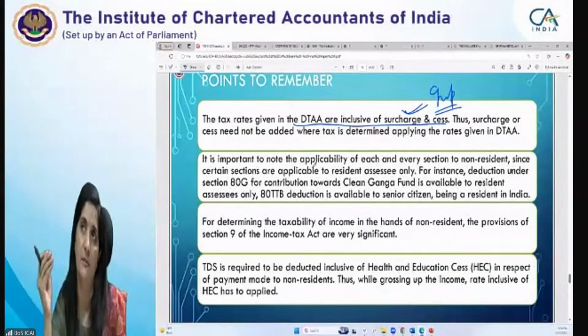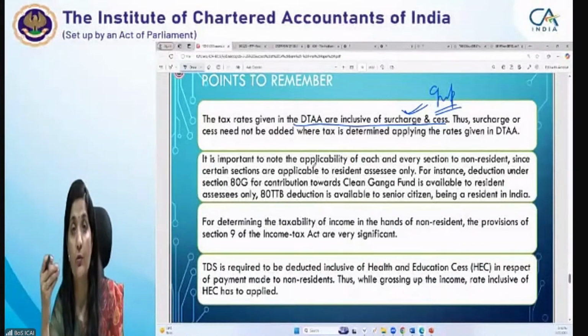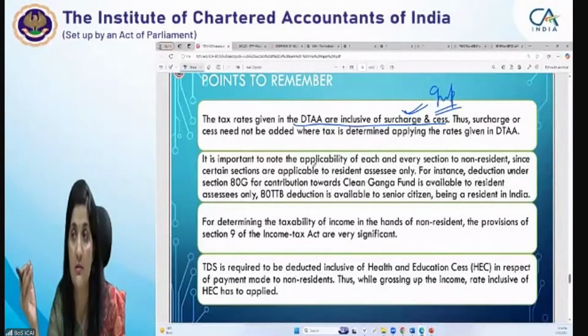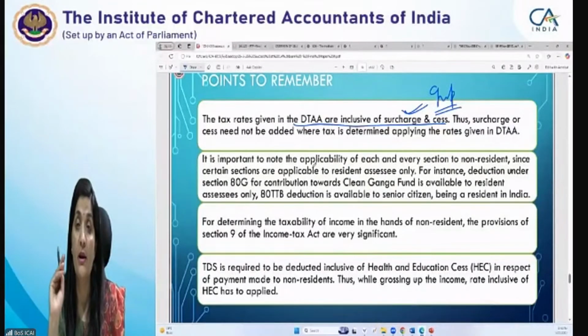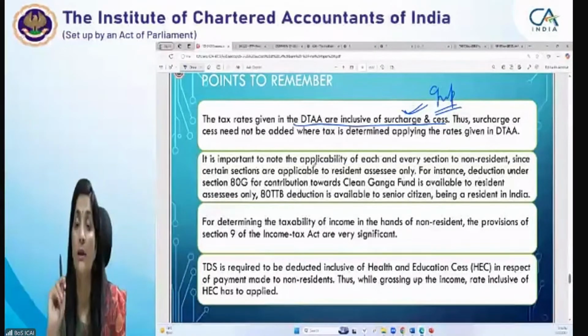So you have to keep this in mind when you are solving a double taxation relief question, because there you have to determine the tax liability. Based on your tax liability, your relief also is to be computed, right? So you have to look very carefully. If the age in the question is 62 years, he is a person above 60 years, but if you go and read the definition of senior citizen, they have included only those persons who are resident. Due to that reason 80TTB is not available. So certain deductions are available only to resident assessees.